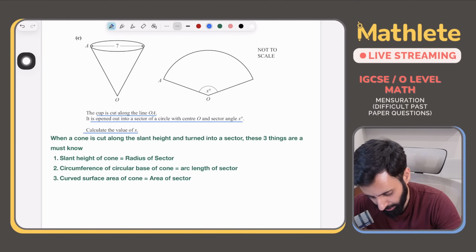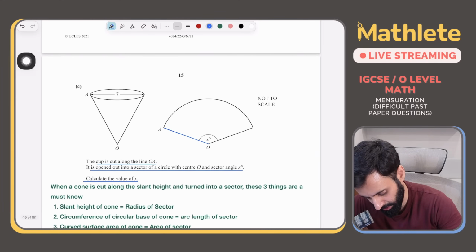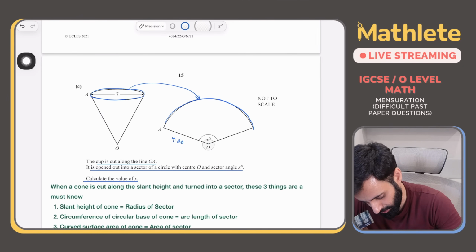Achha, what do we have? We know that this is the radius of the sector, which will be equal to the slant height, that's 9.26. And this will be equal to the circumference of the cone. ठीक है, ये दोनों क्या होंगे? ये दोनों equal होंगे. मैं ये मिटा देता हूँ, so you don't get confused. This is equal to 9.26, and these two will be equal. ठीक है, in fact, let me highlight it nicely.